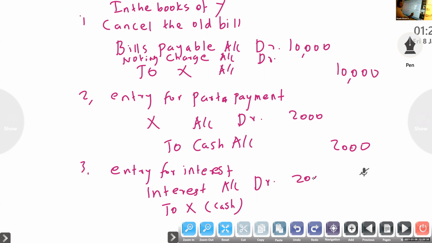So we calculated already 200: balance amount into percentage into period of new bill. Just look at the opposite. There interest credit, here interest debit. There cash debit, here cash credit. Next, new bill. Already we know that. There bills receivable, here bills payable.